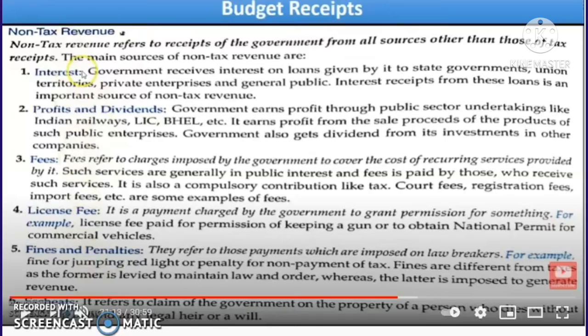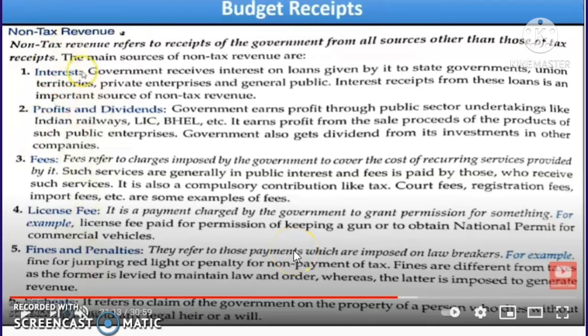Next, estates. It refers to the claim of the government on the property of a person who dies without any legal heir or a will. So it's the estate. It refers to the claim of government on the property of a person who dies without any legal heir or will. So it comes under estate.